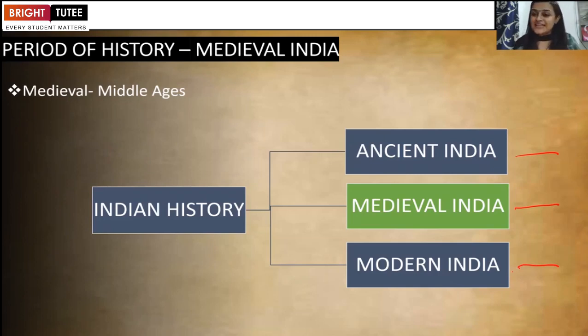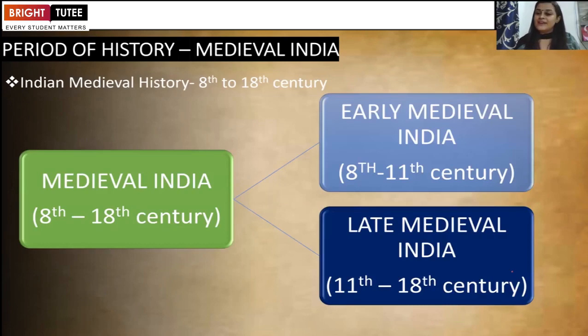So let's see what medieval Indian history is, what we are going to deal with within this time bracket. First of all, let's understand the meaning of medieval. Medieval means middle age, something which is in between ancient and modern, meaning old and new. Medieval Indian history starts from the 8th century and goes to the 18th century AD.